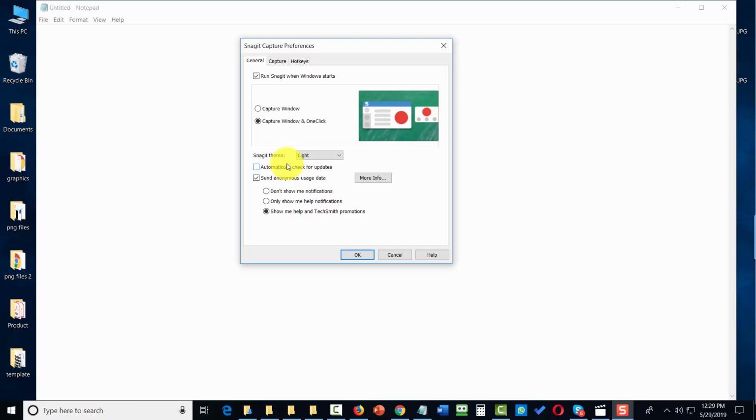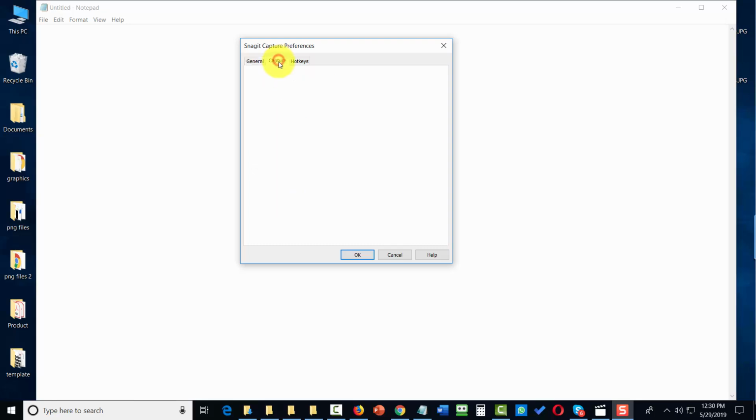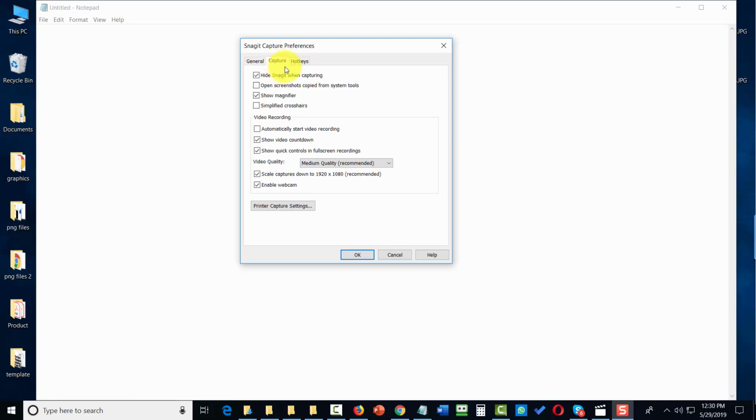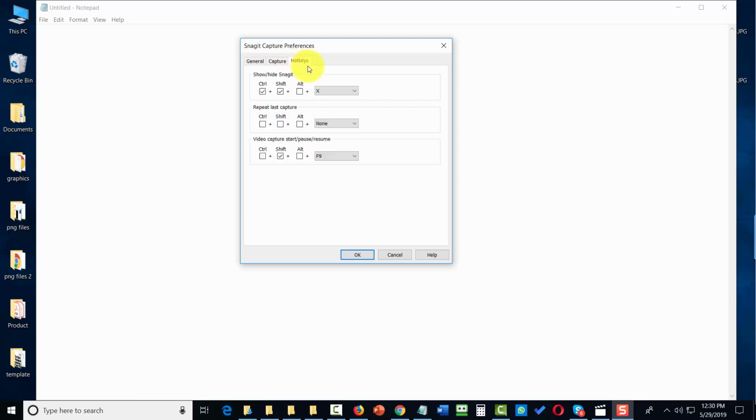You also have your preferences as to how Snagit treats your captures. You're going to click Capture Preferences and you're going to be able to control how Snagit does your captures. And again, most of this you'll want to look at again once you actually start doing your captures. You have capture-specific preferences, as well as hotkeys. And again, you're going to use your hotkeys using Snagit on a regular basis.